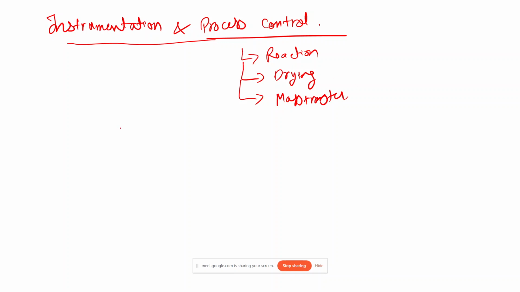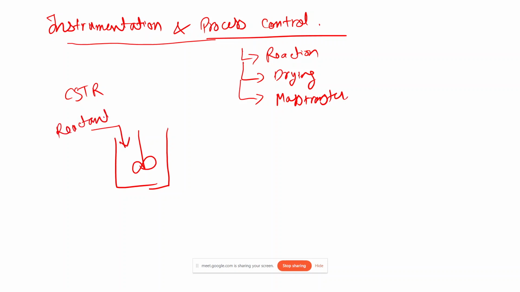So let's consider a process. I have a CSTR over here, which has an agitator, and I am inputting my reactants here, and then I have the product over here. This entire thing I am calling the process.